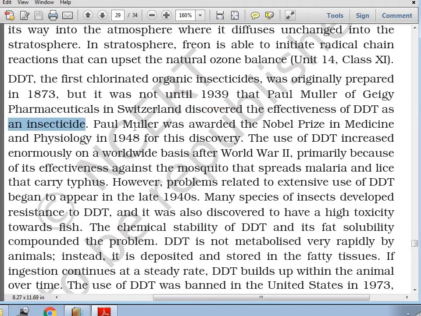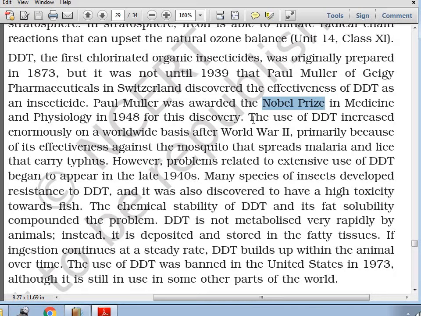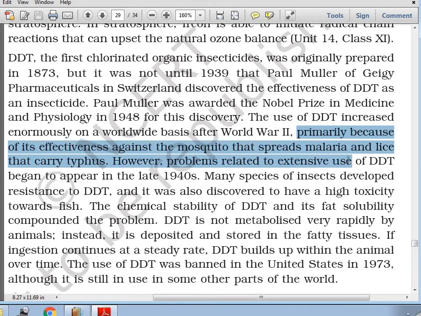He got the Nobel Prize for this discovery. The use of DDT increased enormously on a worldwide basis after World War II, primarily because of its effectiveness against the mosquito that spreads malaria and lice that carries typhus.